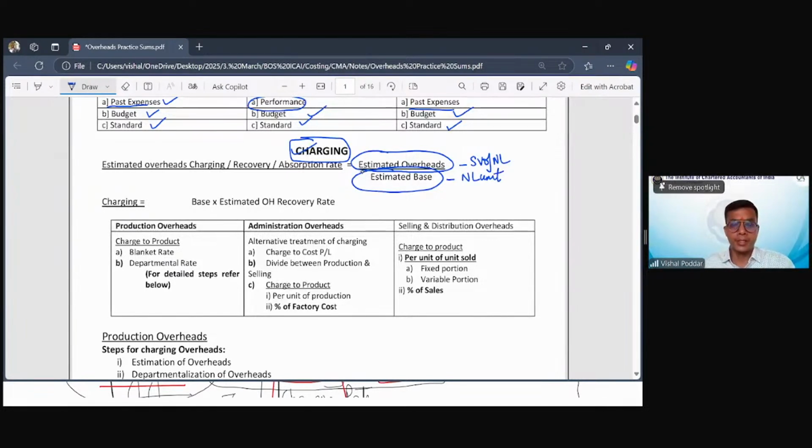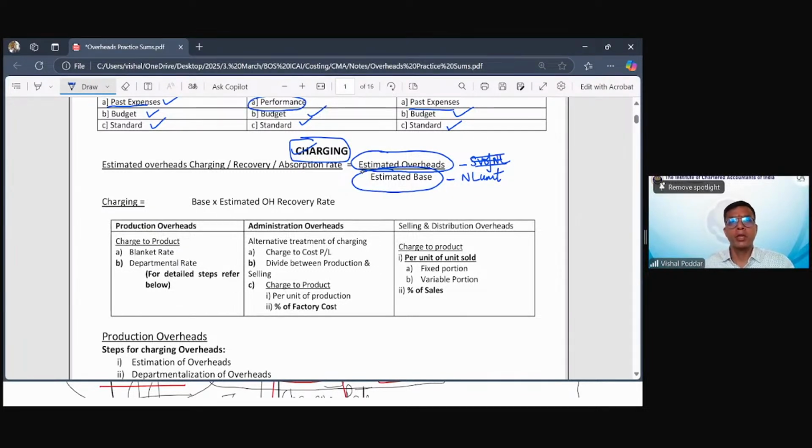Now, since these are expenses, there will be no chance of there being any scrap value, because scrap value will be there only for material losses. For labor and for other expenses like overheads, there can be no scrap value because these are all expenses only. There is nothing like material which you can sell in scrap.